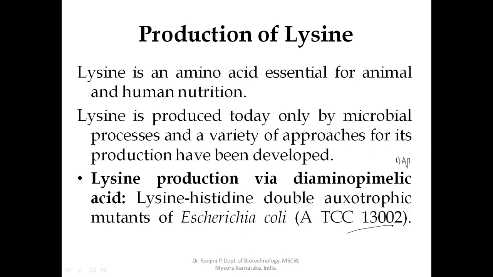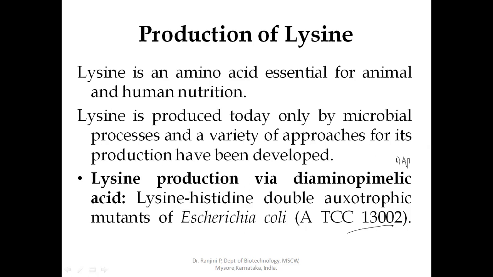Since only meso DAP can be decarboxylated to L-lysine, the LL-DAP has to be first converted into the meso form by racemization before decarboxylation. So after decarboxylation of the meso form, we'll find the formation of L-lysine.